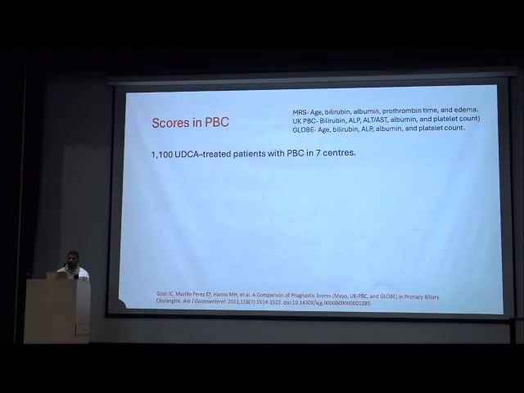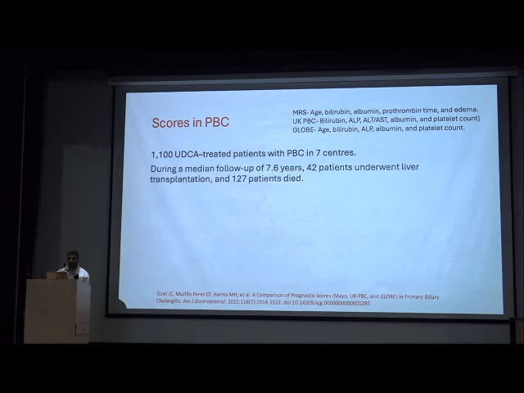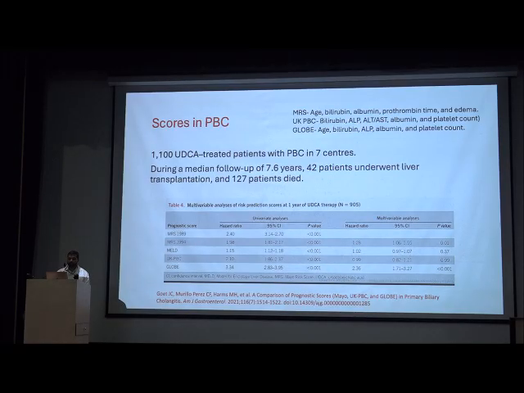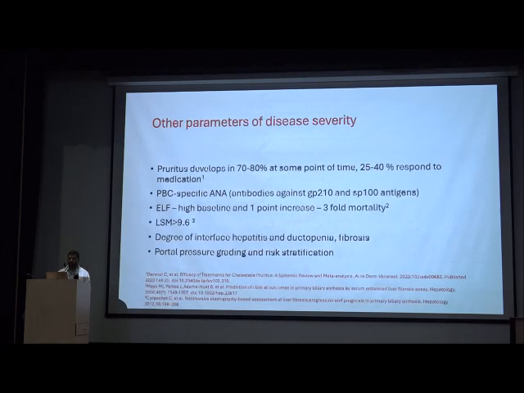In this study, 1100 patients of UDCA-treated PBC were taken from 7 centers, with a median follow-up of 7.6 years. They compared other scores like Mayo score 1989, 1994, MELD, UK-PBC, and showed that the GLOBE score, which includes age, bilirubin, ALP, albumin, and platelet count, performed better in the multivariate analysis also, with a hazard ratio of 2.36. So we should take the GLOBE score into our clinical practice to see PBC patients and prognosticate them according to it.